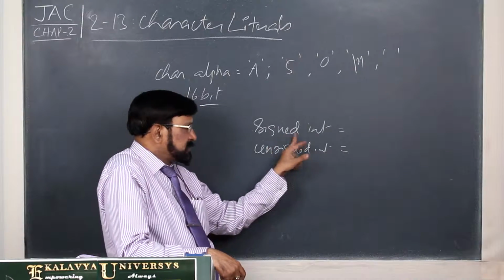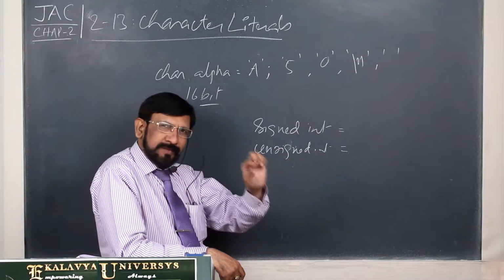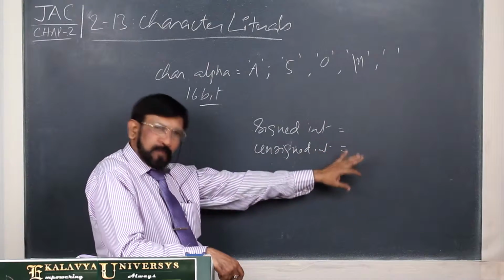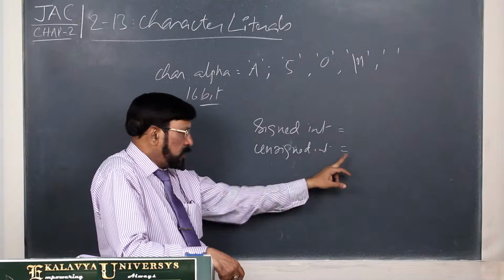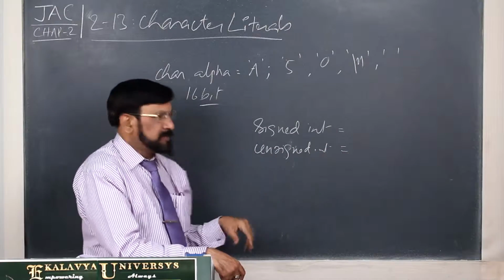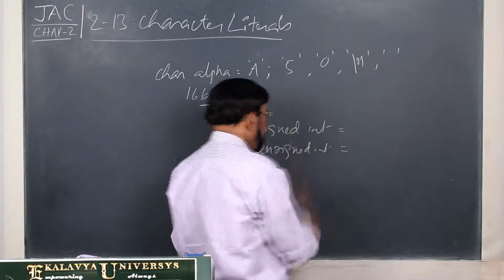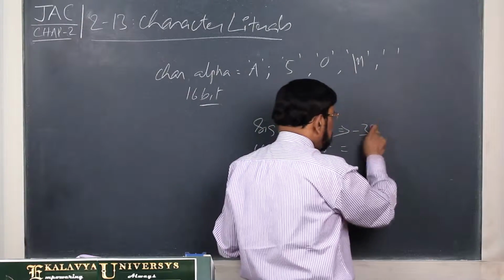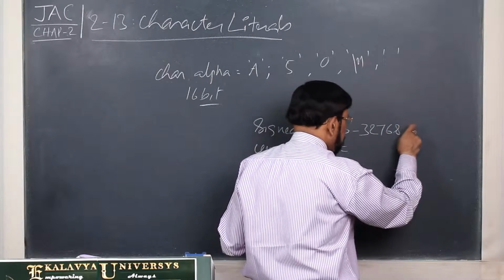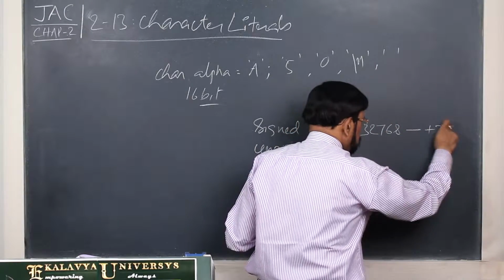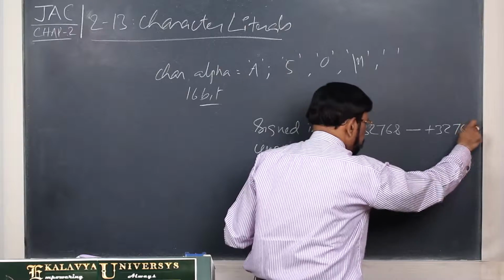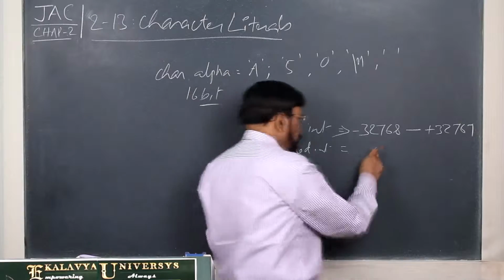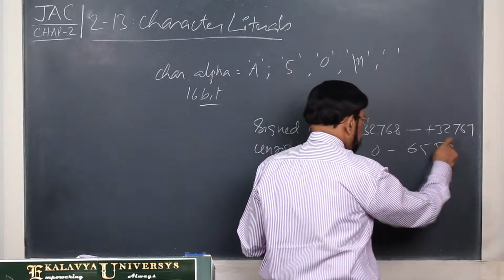Signed means with the sign; sign means plus and minus. Unsigned means positive numbers only, including 0. So as far as signed int is concerned, the range of signed int is minus 32,768 to plus 32,767. As far as unsigned is concerned, it is 0 to 65,535.